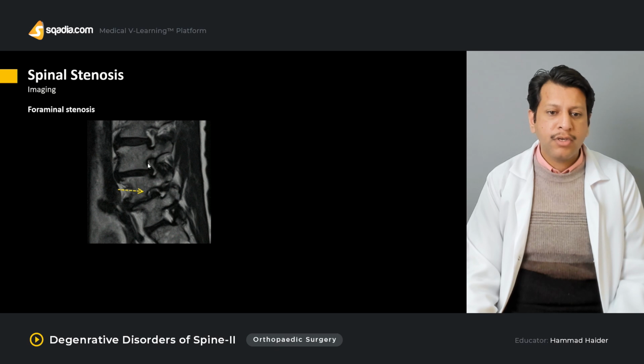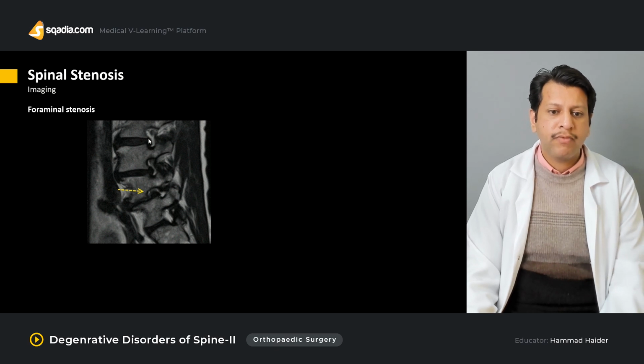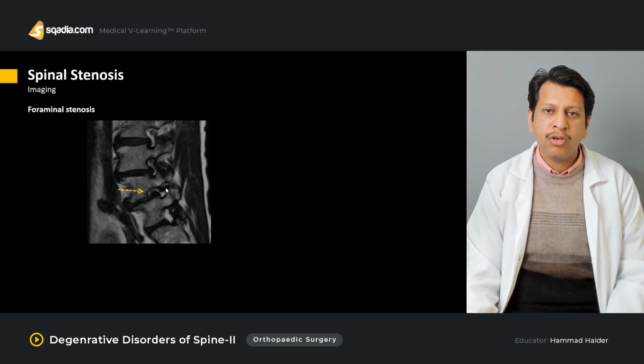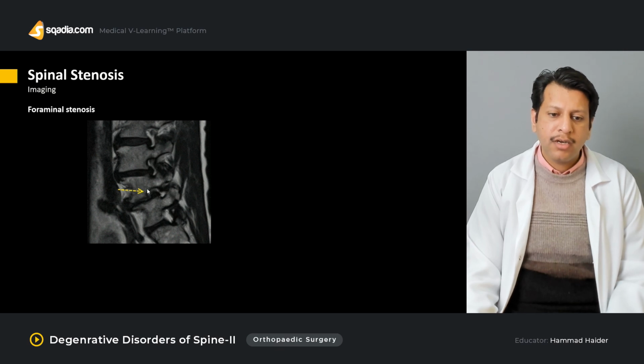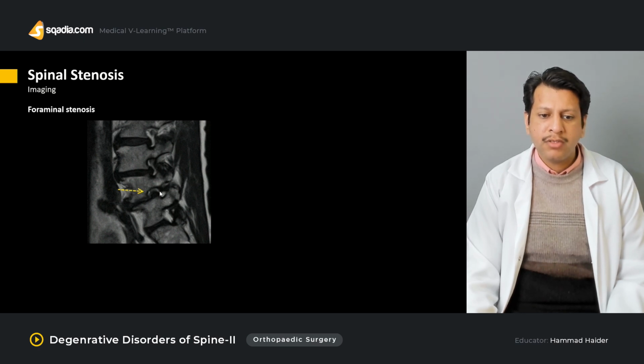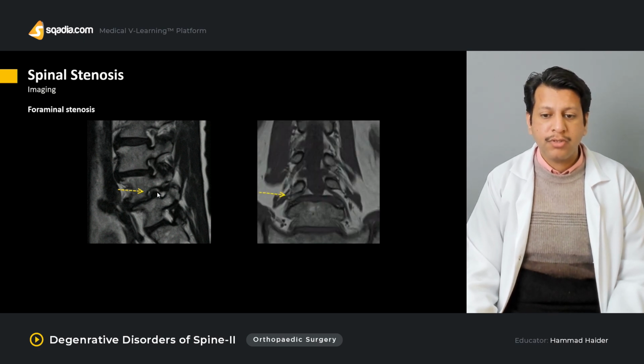If you can appreciate over here, this is the foramina of the above vertebra. Although they are also not properly oriented and appear to be decreasing because of disc bulge over here, you can appreciate in this foramina it's completely obliterated, and as a result it's causing some form of spinal stenosis because the disc has gone out and the vertebra has flipped forward. There are also degenerative changes, and the disc bulge is actually leading to foraminal stenosis.